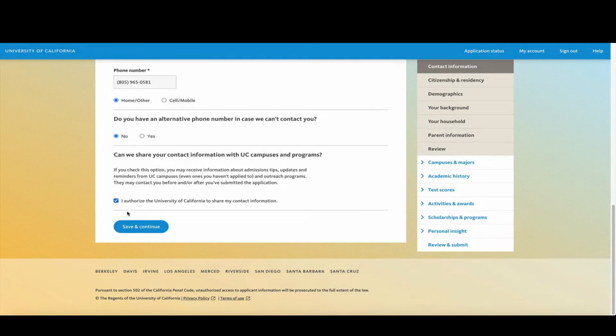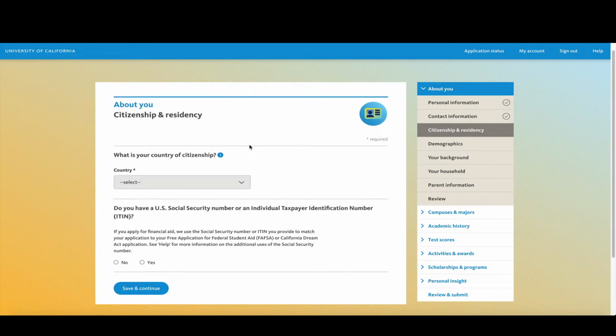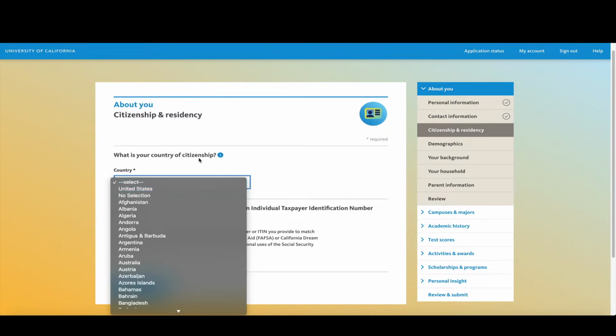Okay, when you're ready, click save and continue. On this page, you're going to have to report information regarding citizenship and residency. If you are an undocumented student, DACA or AB 540, click on this little I for information. It is going to give you a tip that you should select no selection. If you are not an undocumented, DACA or AB 540 student, then click on your country of citizenship.